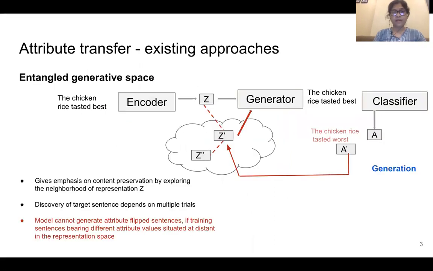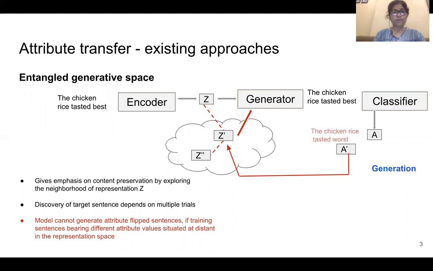Existing approaches to attribute transfer sometimes rely on an entangled generative space. That is, start with a sentence, encode it to a representation space, generate some sentence, then use a classifier to figure out what attribute value it bears. If it does not belong to the one of our interest, we propagate this signal back to the encoding representation space, and perturb the representation again and again, and keep generating sentences until we generate a candidate which has, say, negative sentiment.